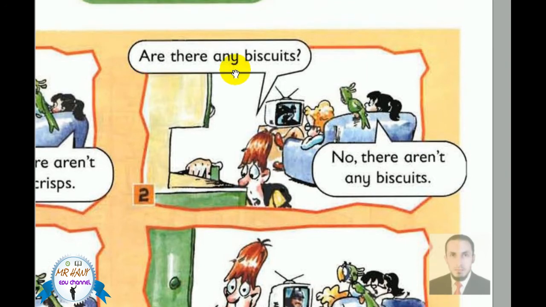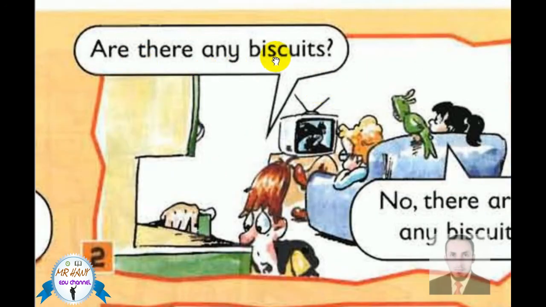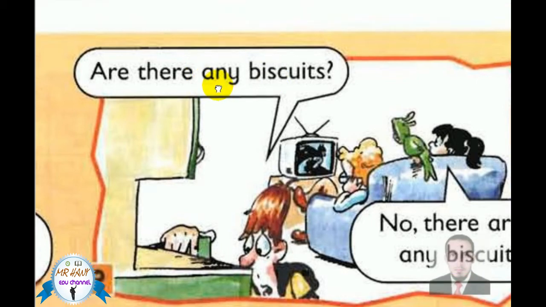Are there any biscuits? This is a form of a question or sentence? No, that's wrong. Question. Please pay attention to me. Are there any biscuits? It's a question using are there, not there are. If it was there are, it's a sentence. But this, are there any biscuits? Any, we use any here in a question followed by a plural noun.